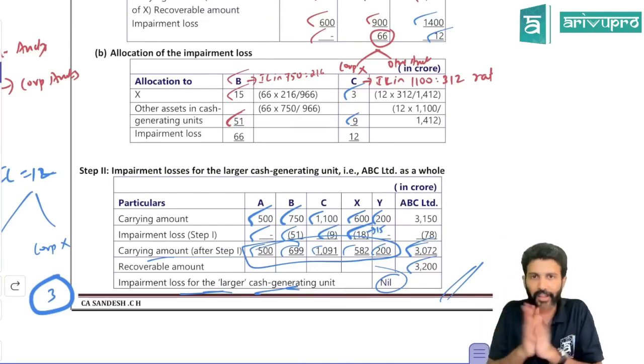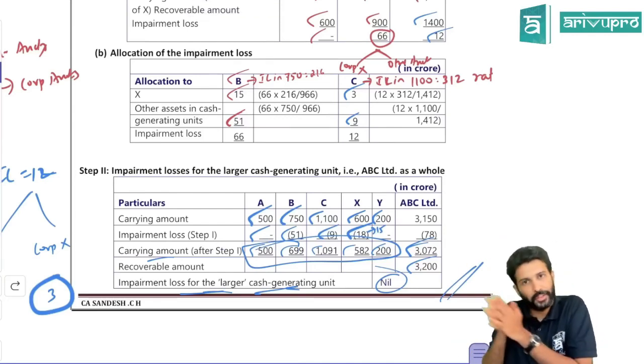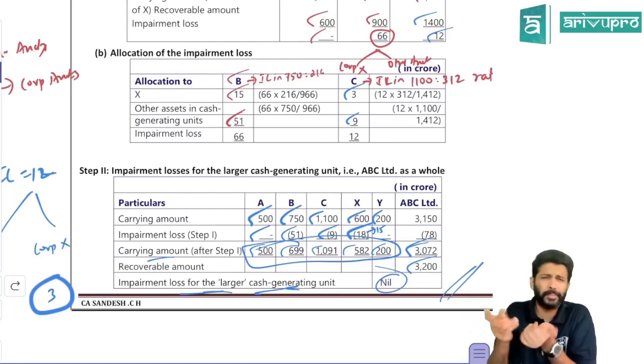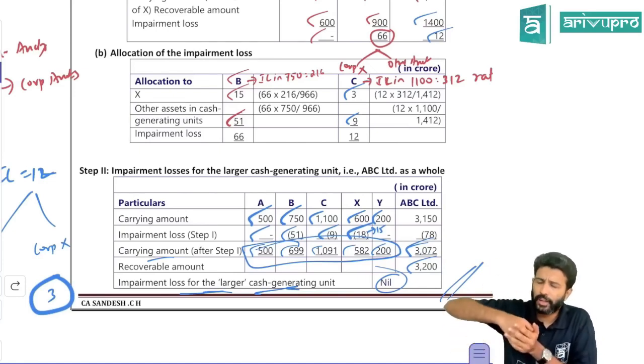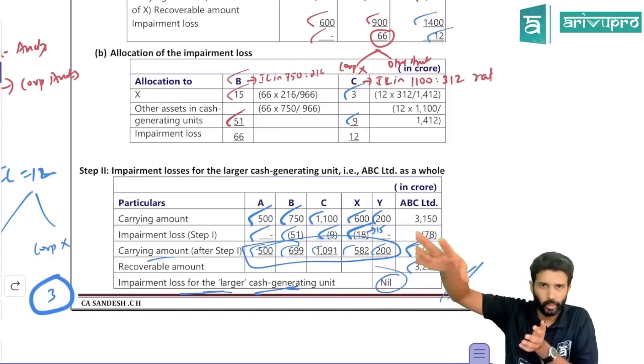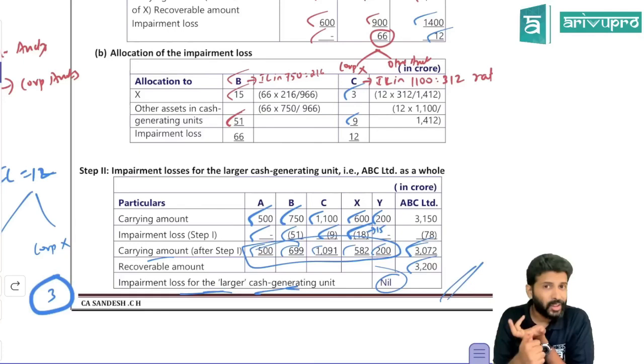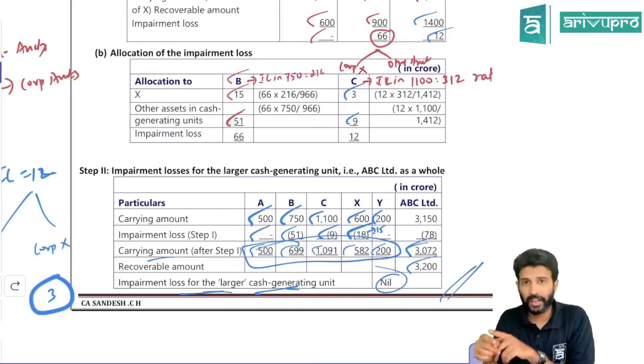About the overall funda: first, if any goodwill or corporate asset is not allocable, first check the impairment loss at CGU level. And if the CGU is impaired, the drama is the same. First you give the maximum impairment loss to goodwill, then to the other assets in the respective carrying amount ratio. That is the first step. Then if any goodwill or corporate asset cannot be allocated, you also have